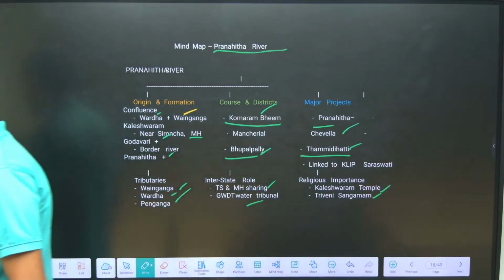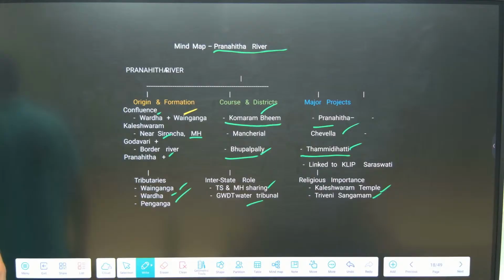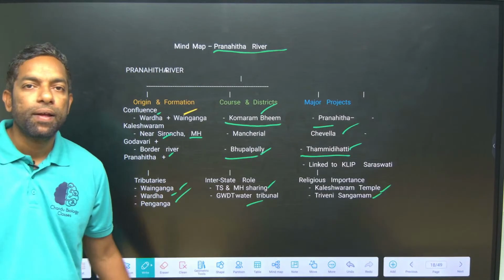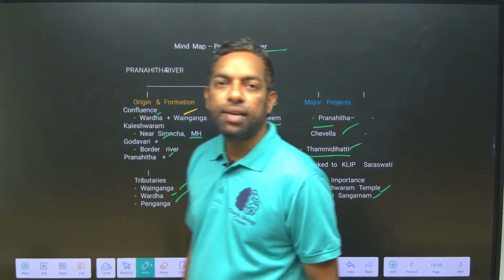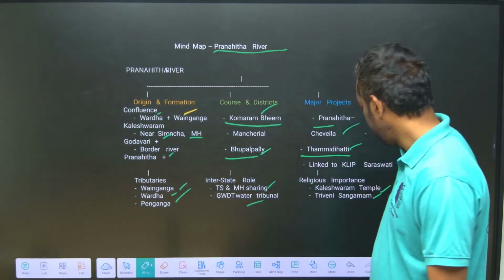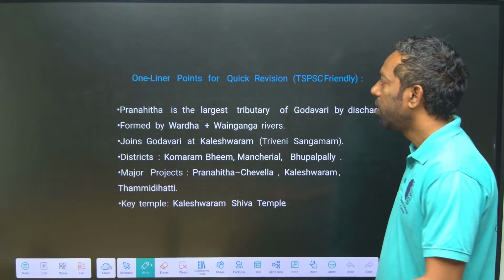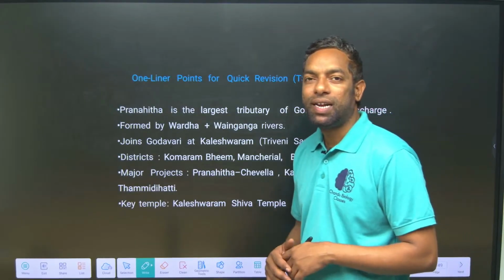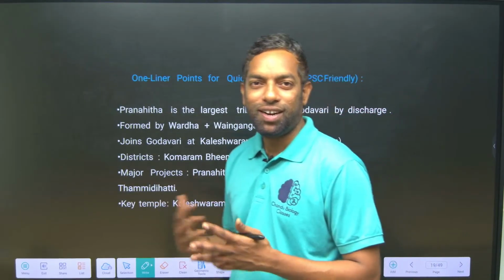Just look here. This is the most important river. Next, one line pointers about need points. It is revision for the